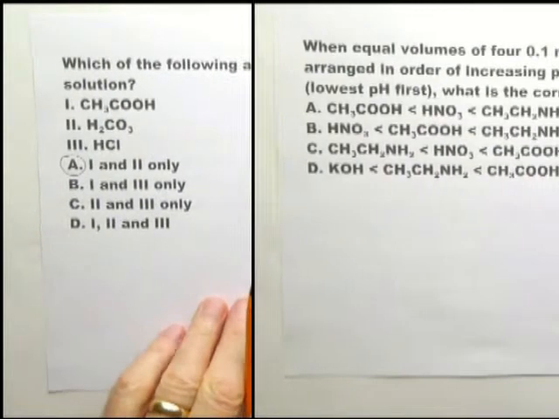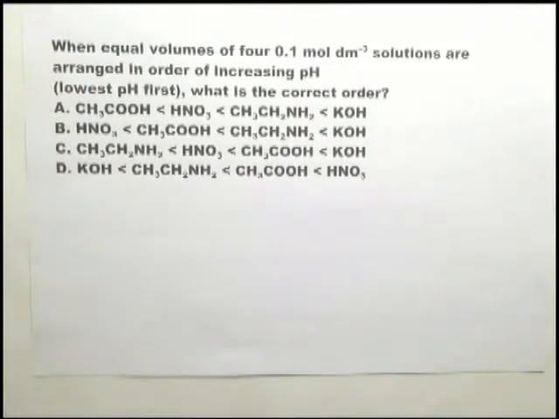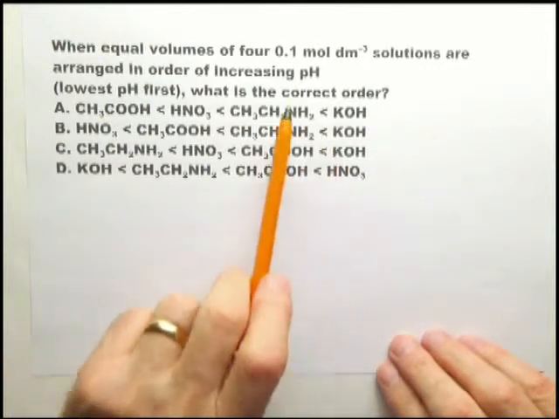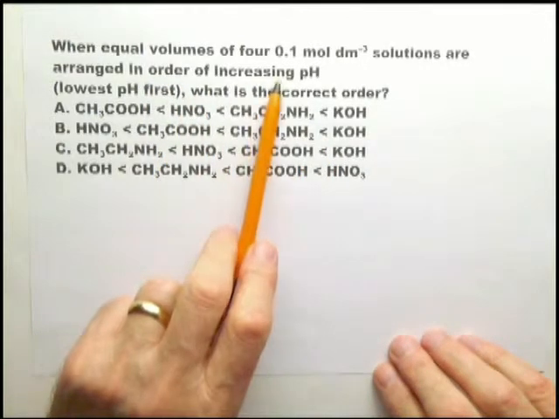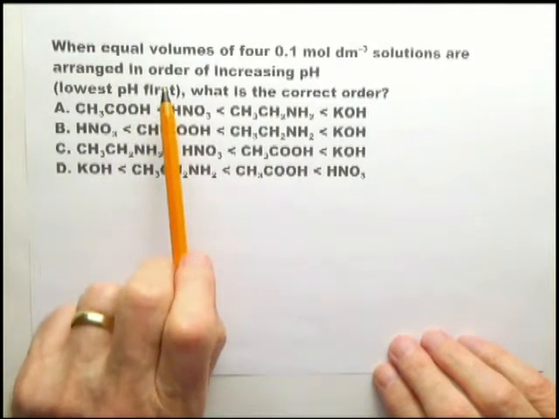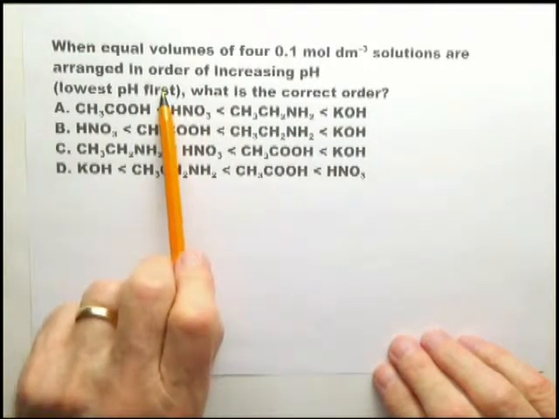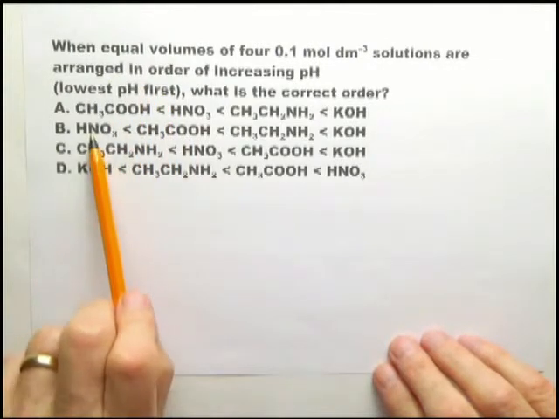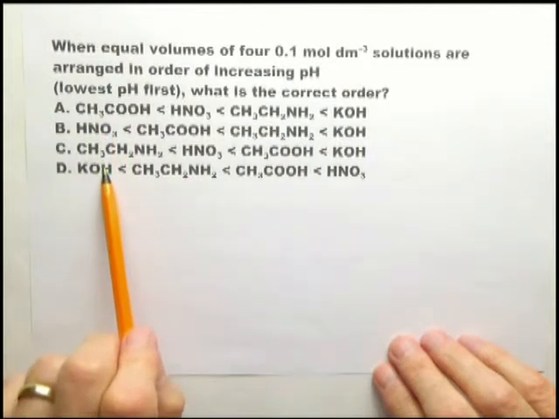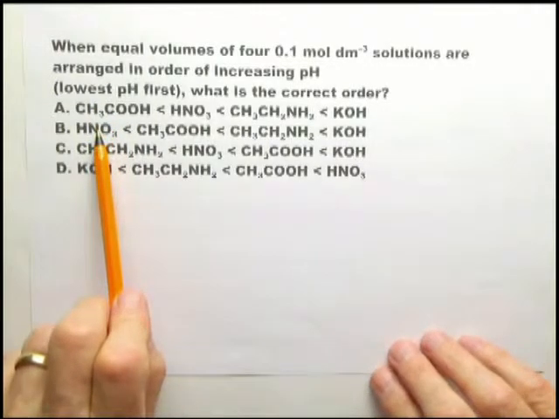This is another question about strong acids versus weak acids, and strong bases versus weak bases. The way I would look at this is if you arrange them in order of increasing pH and lowest pH first, I would first look at the lowest pH. What am I looking for? I'm looking for a strong acid. So go down here. Oh, look, that's that one. And I notice that's actually the only one that is the lowest pH.